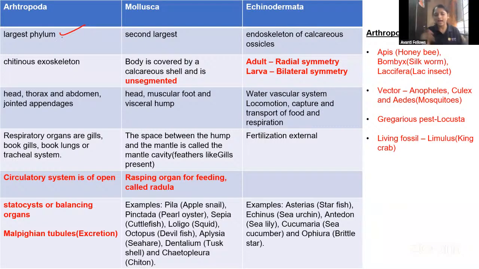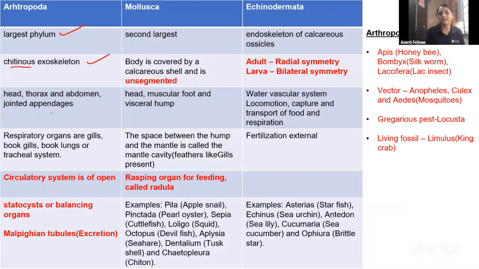Okay, fine. Then coming to Arthropoda, Mollusca, and Echinodermata, guys. Arthropoda is the largest phylum, and mainly insects are there. You know that when you see the cockroach, the exoskeleton is there, right? The exoskeleton mainly consists of chitin. Butterflies also have a chitinous exoskeleton, right? Yes, the exoskeleton is made up of chitin.